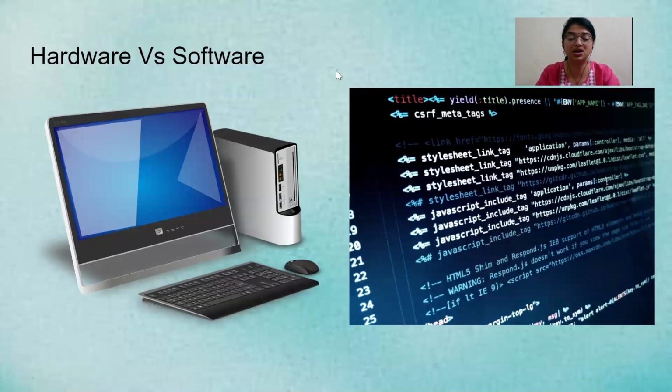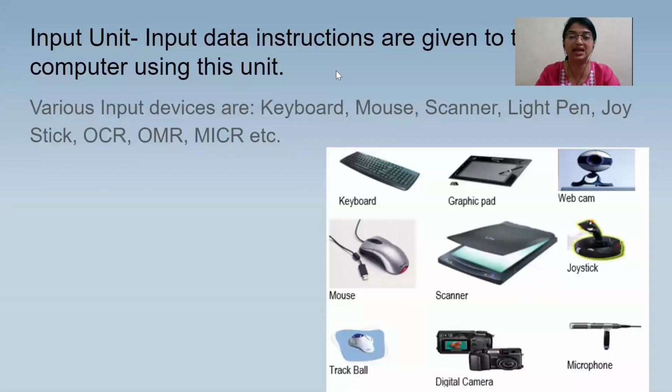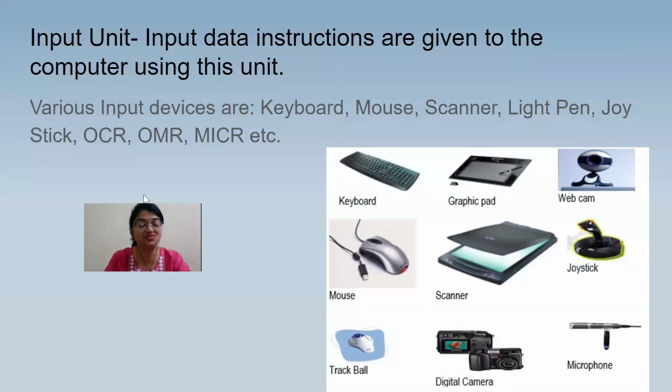Now let us go to some of the components of the computer. That is the input unit. So now input unit is what? We can see these devices, we can touch and we can feel. So input unit comes under which one? It comes under the hardware. The devices which we can see and we can touch, those devices come under the input unit or the hardware devices. So what is the job of this input unit? The job of the input unit or the devices is to take the instructions and give the instructions to the computer to perform certain tasks. So input data instructions are given to the computer using this unit.